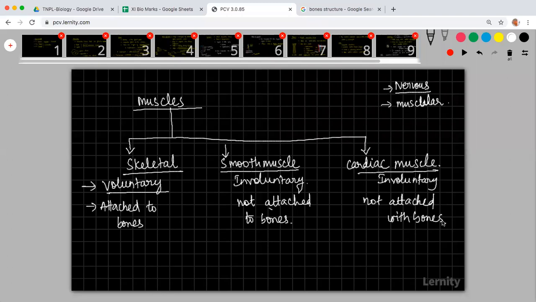Are we able to understand? I have to explain the structure of these three types of muscles, which we will see in the next class. I have just given an introduction to muscles. I will teach you the structure of muscles and the structure of the nervous system next class.